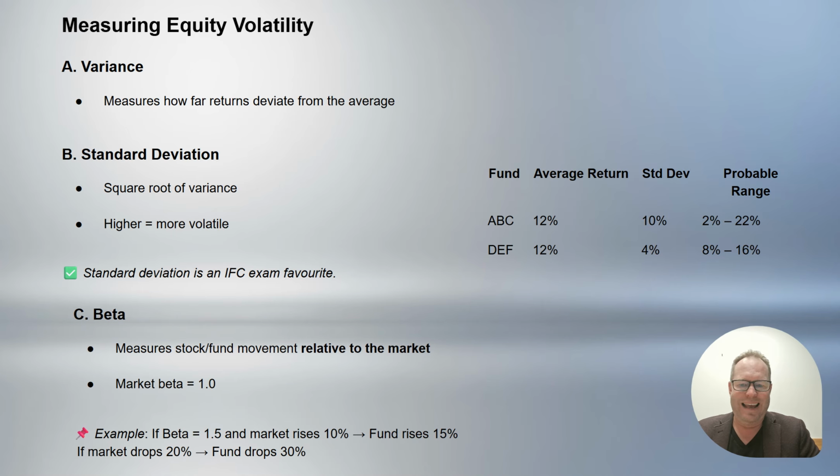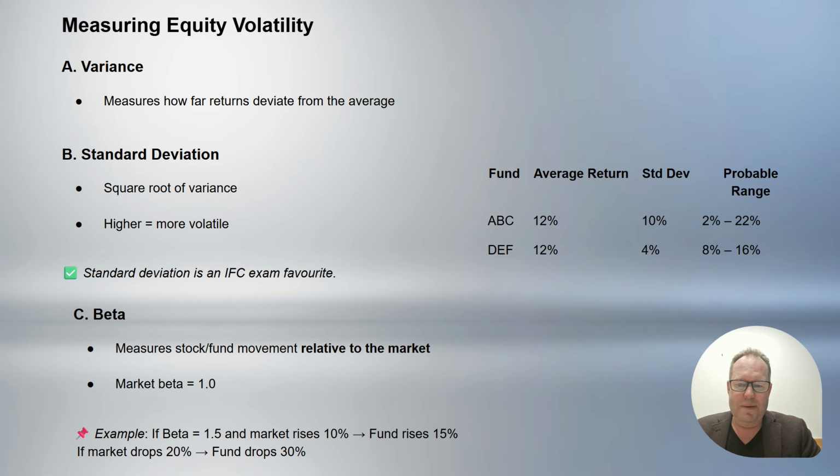So measuring equity volatility. So again, what is equity? Equity is stock. How do we measure the volatility of stocks? One thing we have to consider is the variance. What is variance of a stock? It measures how far returns deviate from the average. So again, it's comparing a specific stock or equity position to other average stock or equities, and how much do the returns vary from comparisons. That gives us one level of volatility, again, variance.